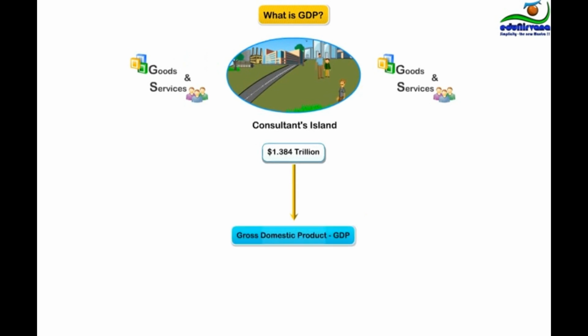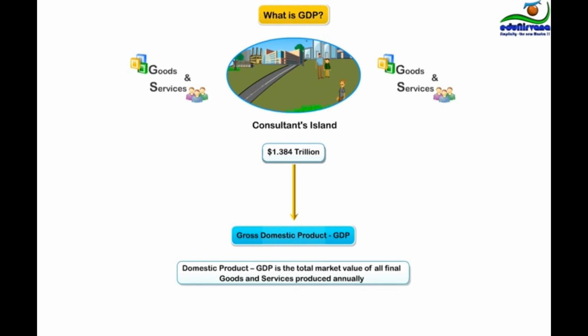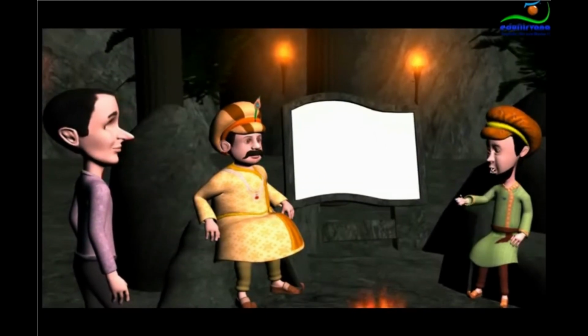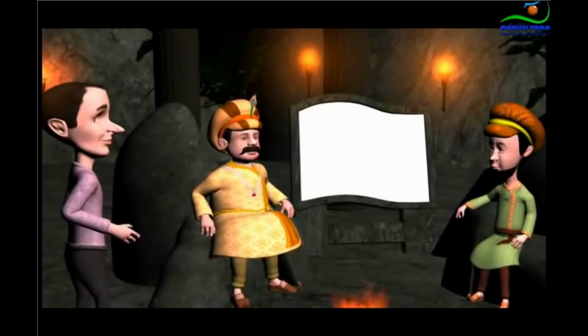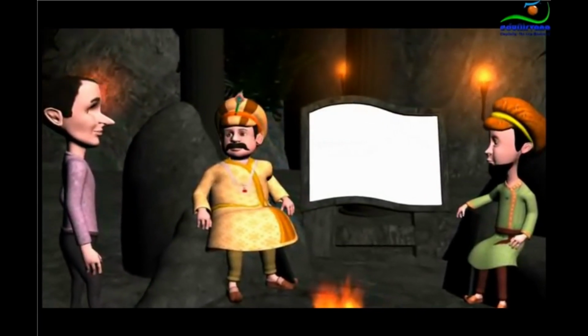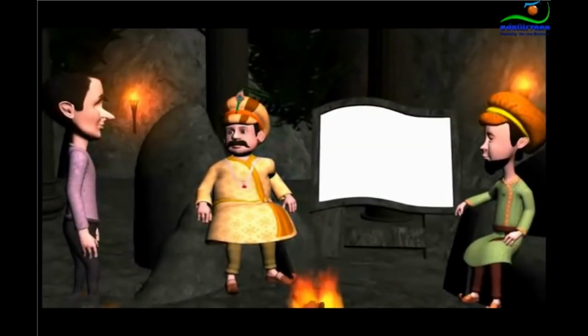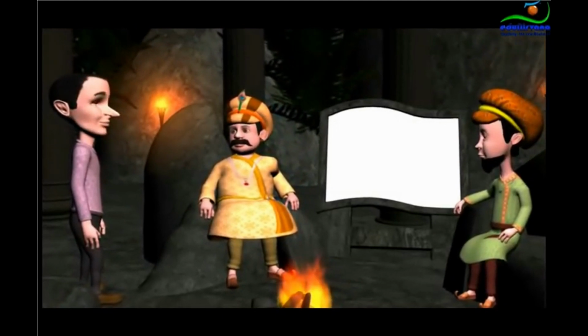Simply put, gross domestic product, GDP, is the total market value of all final goods and services produced annually within a country's borders. Can you please explain by taking a simple example? For sure. Consider a simple economy in which one good is produced and sold.